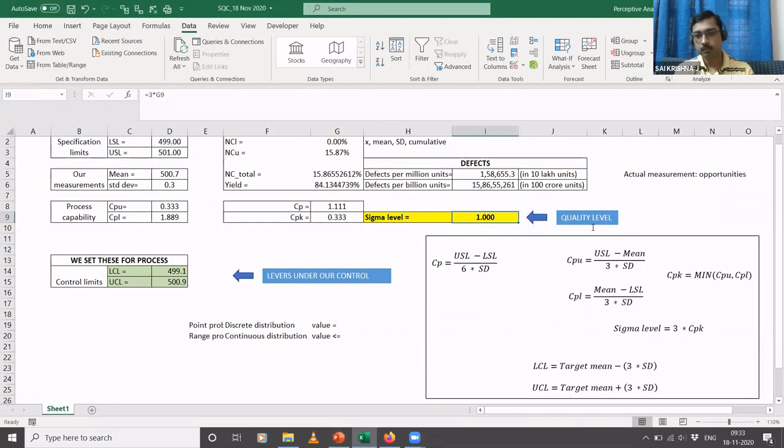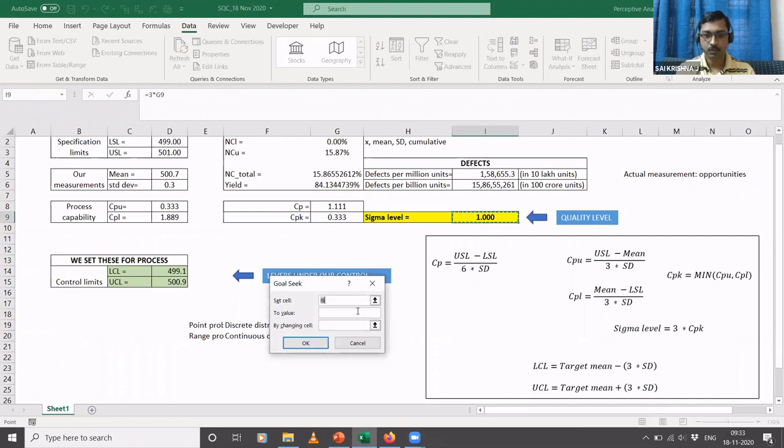What I do here is something similar to what we saw last week. I go to the Data tab, go to What-If Analysis, click on Goal Seek, and set the cell. Sigma level is my target cell, and my target value is 6, since I want to go to 6 sigma. How do I go from 1 sigma to 6 sigma? By reducing the variation, or the standard deviation of the process. So by changing the standard deviation cell, this 0.3 has to change. Let's click OK.